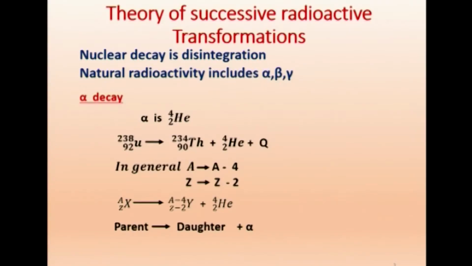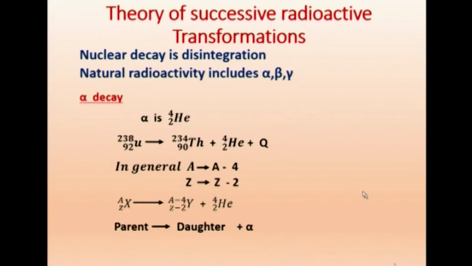So, this cluster radioactivity has been established, and here the probability is very small. Maybe when 1000 alpha particles are emitted, 1 or 2 of these clusters come out. Therefore, the decay probability is small, and we will limit our discussion to what is very prominent, like alpha, beta and gamma.